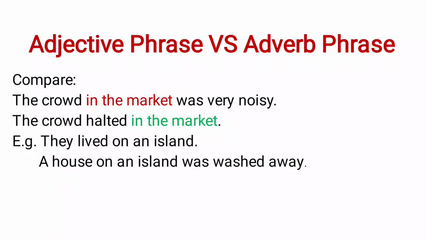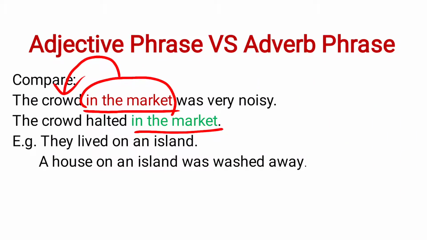Now, if you look here, the crowd in the market was very noisy. We have the same phrase in the second sentence. The crowd halted in the market. Now, this particular phrase in the market is modifying the noun, and that is why it is an adjective phrase.